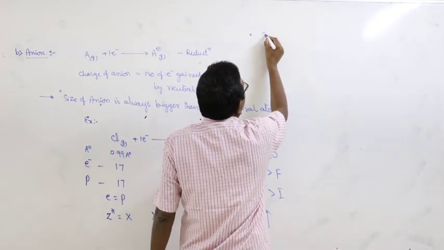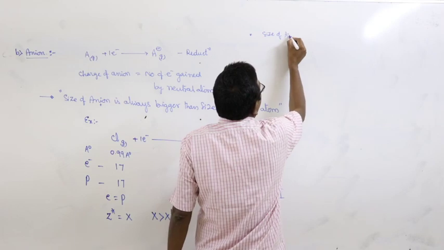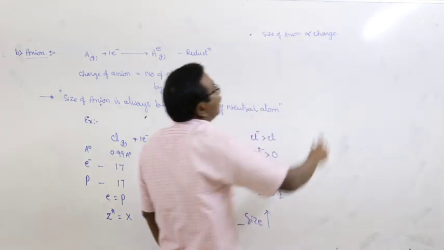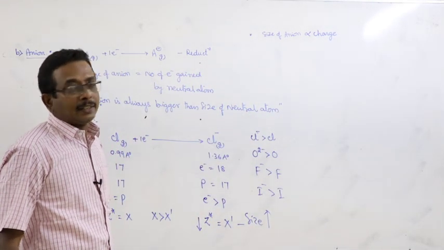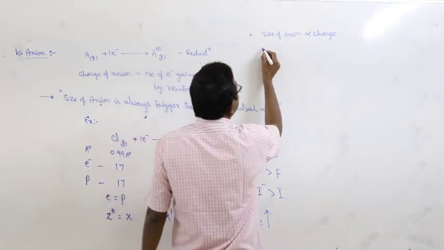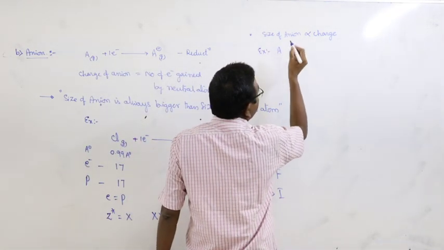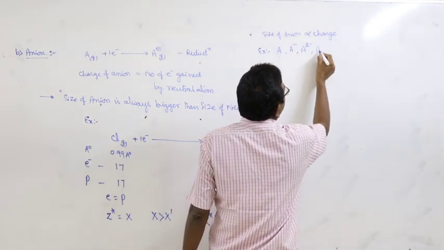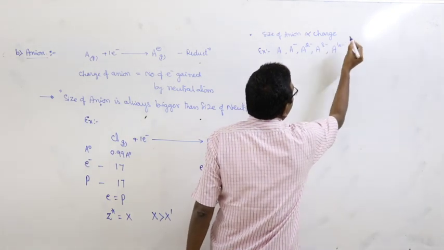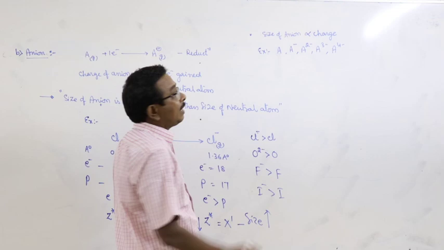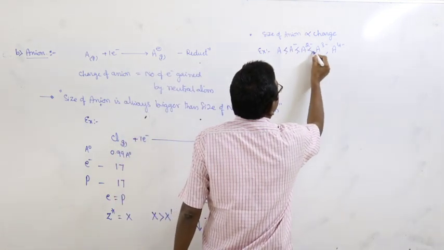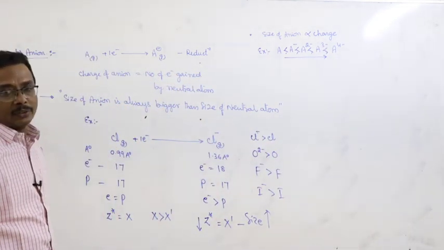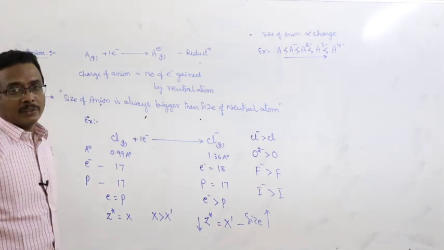Here, in case of anion, the size of the anion is directly proportional to the charge. With increase of the charge of the anion, size gradually increases, directly proportionate. Let us consider an atom A. A gains 1 electron, resulting in the formation of A minus, and then A2 minus, and then A3 minus, and then A4 minus. What about the variation of the ionic radius? This is the order of the variation of ionic radius. It increases from A to A4 minus. Right.